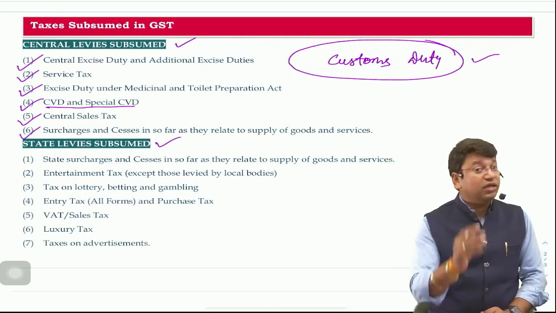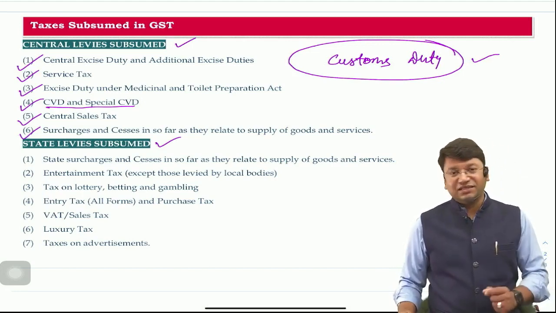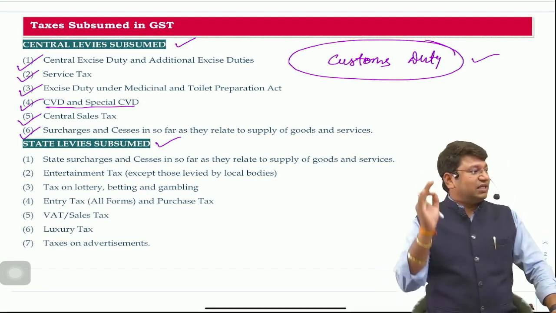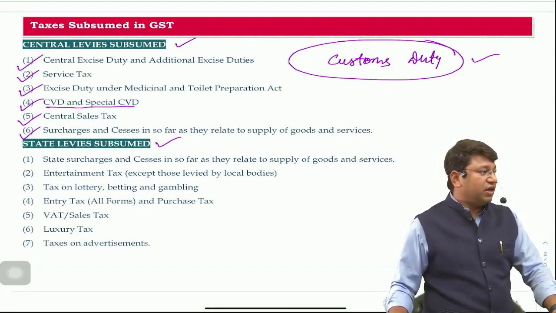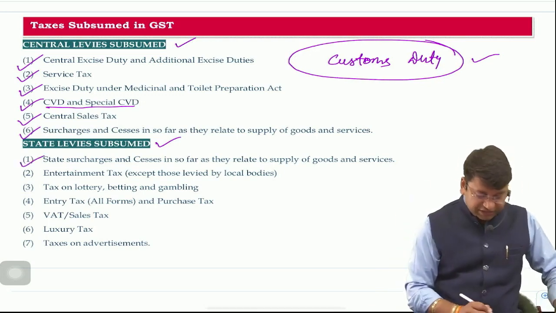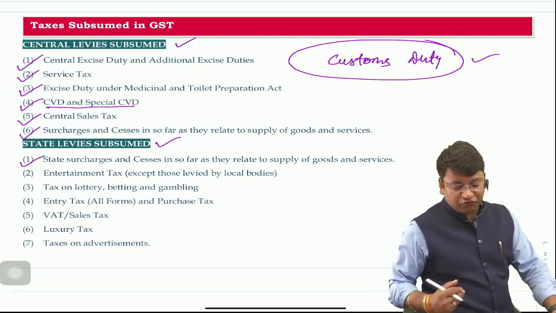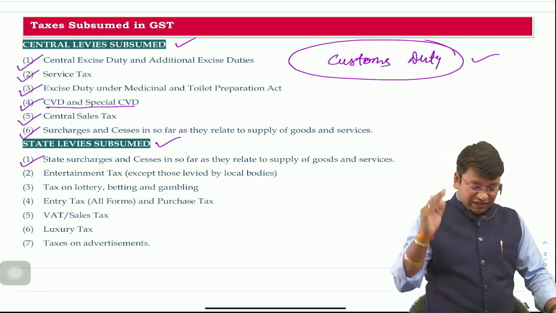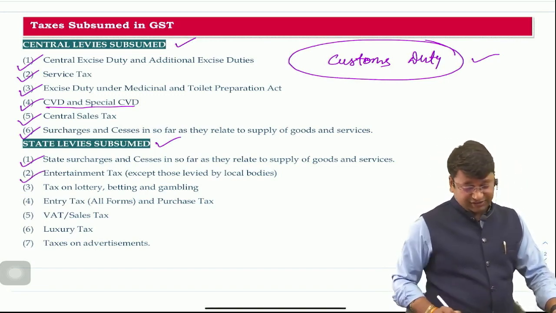Now, not only central taxes, but state taxes also got subsumed in GST. Now, what all state taxes got subsumed in GST, we are going to see. Sir, first, state surcharges and cesses insofar as they relate to supply of goods and services. Then entertainment tax.